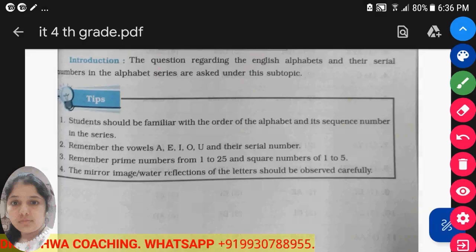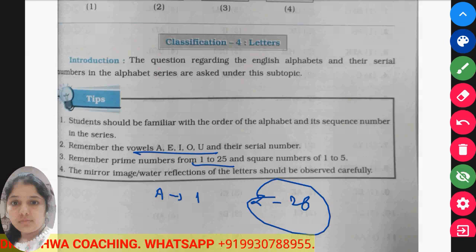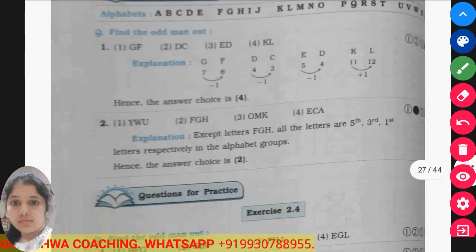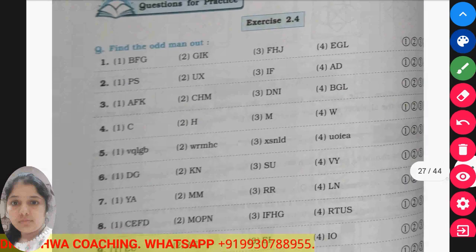Now see, for this we should know about the vowels, and we should know the number that each alphabet belongs to. Means A belongs to 1 and Z belongs to 26, and the middle numbers in between them. We should have knowledge of prime numbers and square numbers, and mirror image and water reflection also should be observed carefully. Okay, now the next practice exercise we will take.